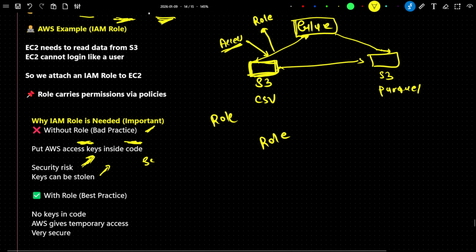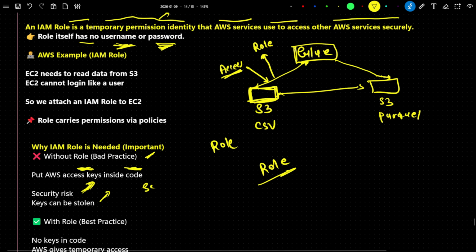When you create an IAM role, there will not be any username or password. A role is a temporary permission that an AWS service uses to access other AWS services securely.